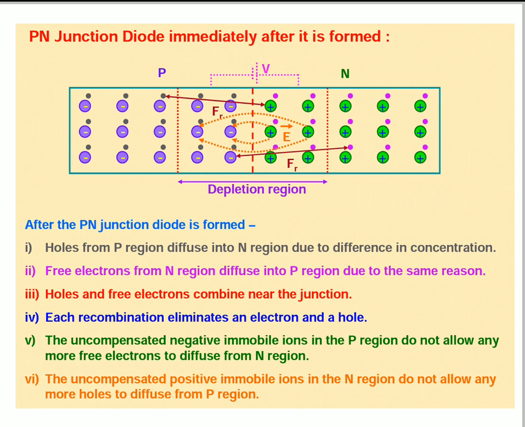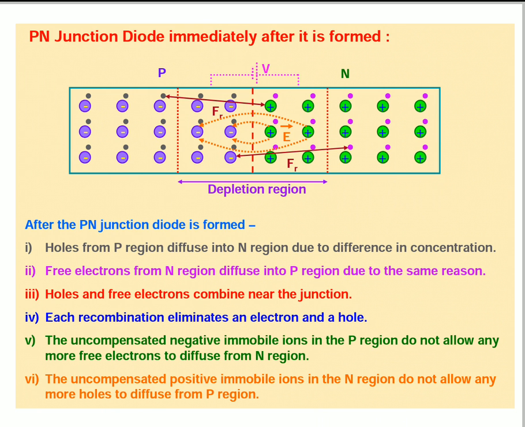The region on either side of the junction which becomes depleted of mobile charge carriers is called the depletion region or depletion layer. The width of the depletion region is of the order of 10 power minus 6 meters.